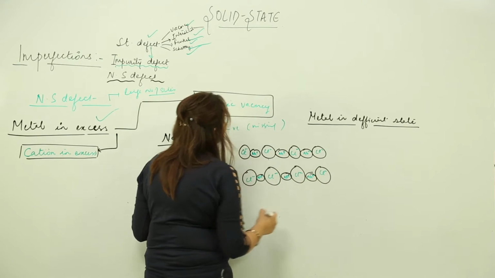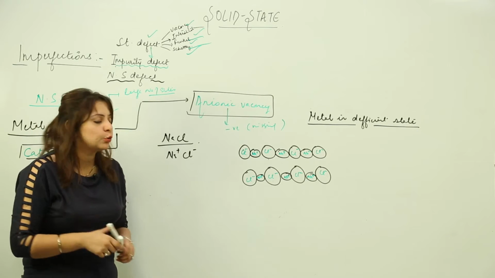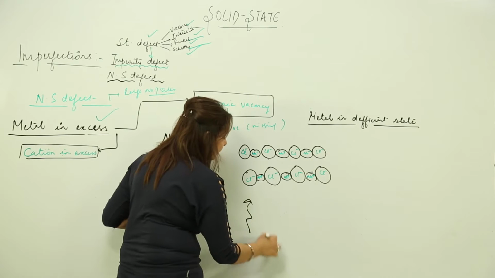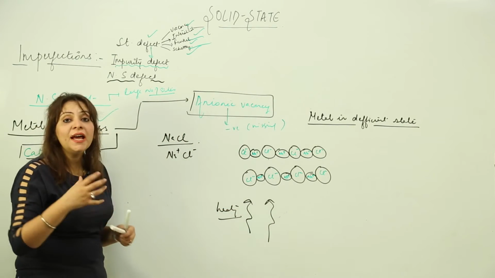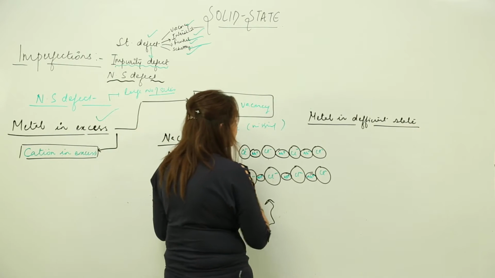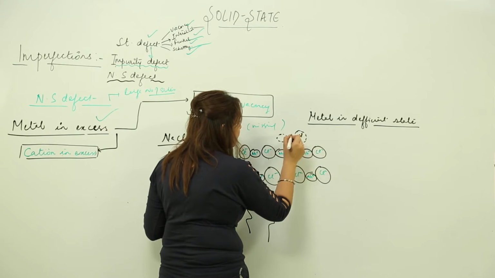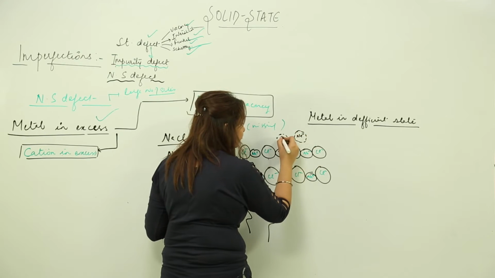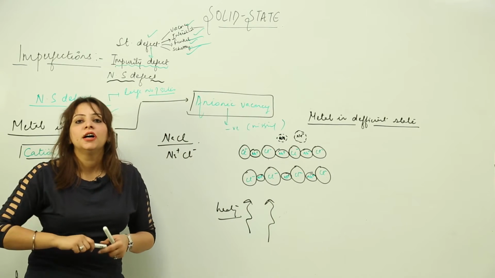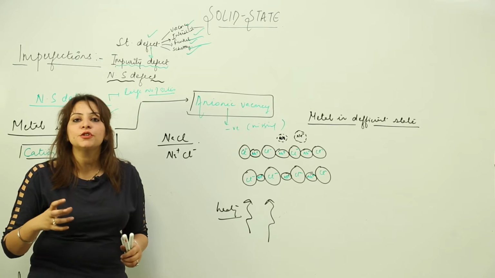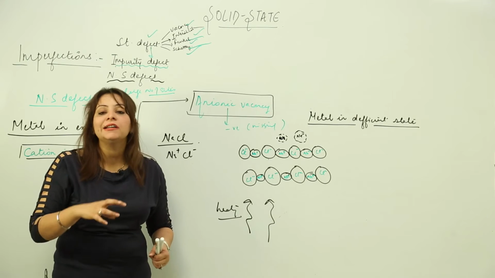Now for this anionic vacancy, or this non-stoichiometric defect, suppose I am heating this crystal. When I heat it, some of the Na positive ions become sodium vapors. They are actually vapors, they have escaped to the atmosphere, but we still assume that some of the sodium is in contact with the crystal. Some of the sodium is just above the crystal, touching the surface.